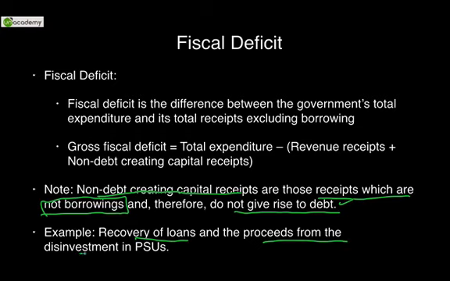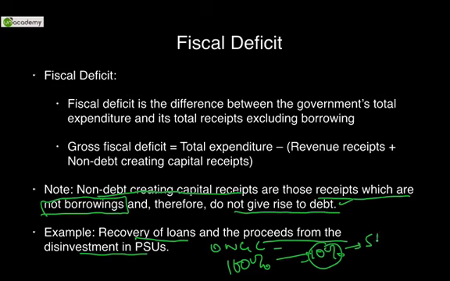Proceeds from disinvestment in PSUs. ONGC has disinvested its 10% stake. So earlier, government held 100% stake. Now it has disinvested 10%. So 10% disinvestment in the share market would give out 10% share to the people and raise revenues for the government. So that is regarded as disinvestment.